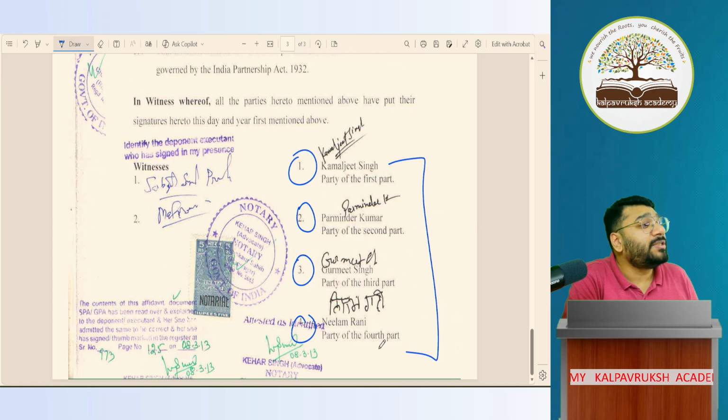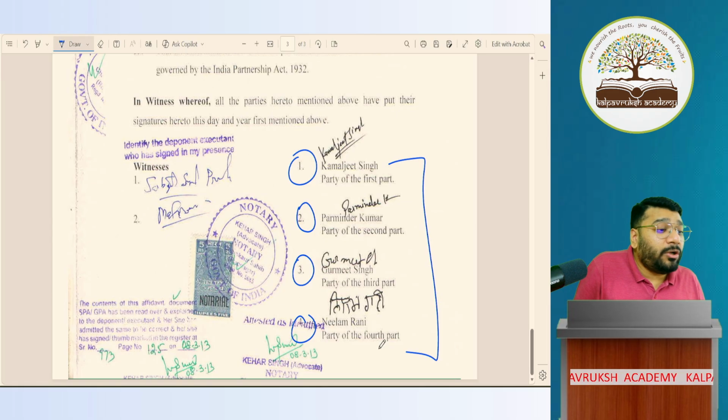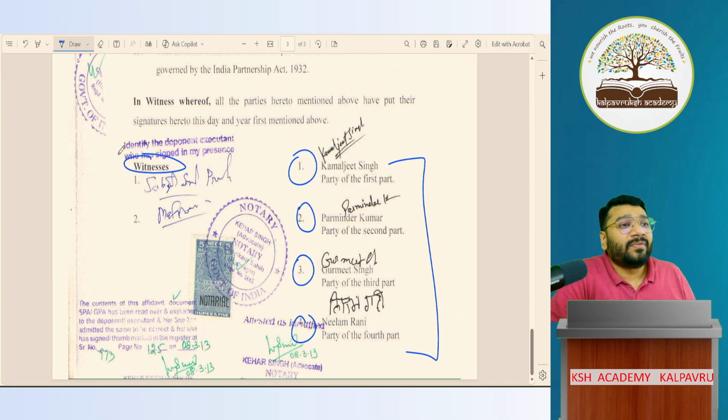If a partnership deed is not signed, it is not valid. Not just that, every agreement also should have one witness. So whatever the 4 partners have agreed, there should be some witness who has to come and sign, telling that yes, whatever they have agreed, I am a witness to it. Witness means: I have seen them agreeing to all of these terms and conditions. Like that, a witness has to be given.